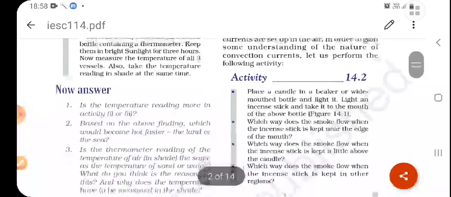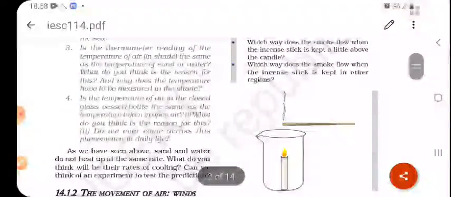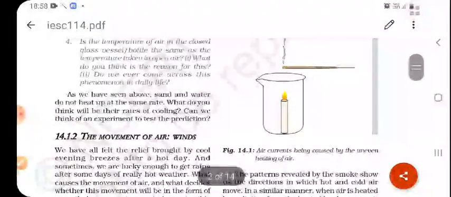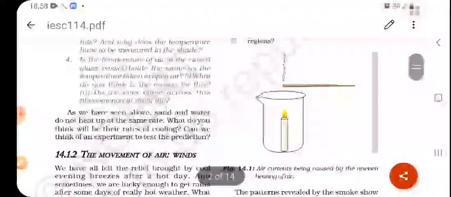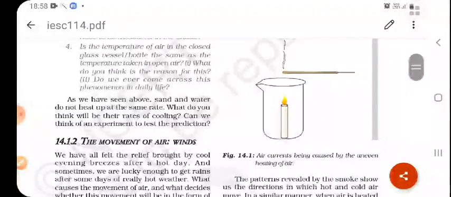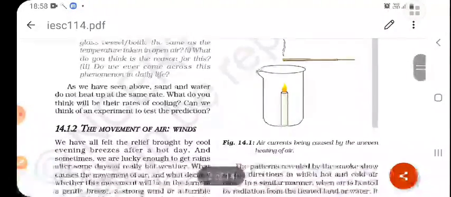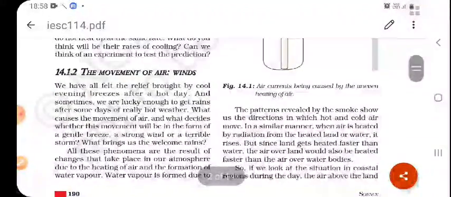there are some activities we can perform here. See the air currents being caused by the uneven heating of air. So the air currents are produced. The patterns revealed by the smoke show the direction in which the hot and cold air move. So cold and hot air move up in the atmosphere and make the atmosphere hotter and colder accordingly, by the radiation from the heated land or water.